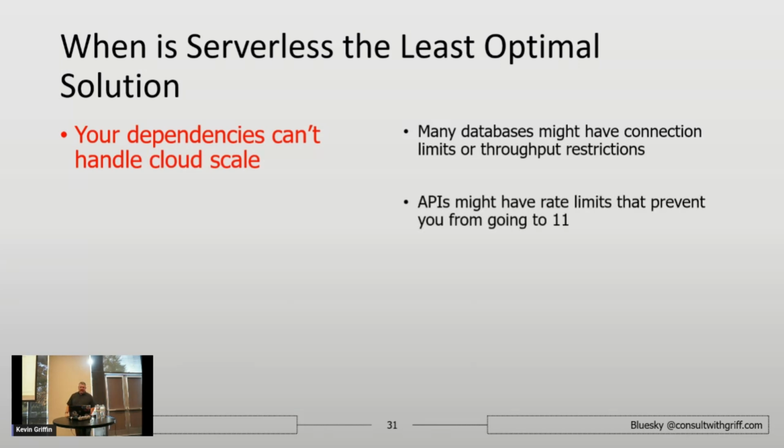A lot of APIs also have rate limiting built into them. We were learning this a couple of weeks ago with OpenAI. We were building some services on functions, and we were talking to OpenAI. We were hitting OpenAI rate limits. And it's like, all right, well, this is a problem. So we actually have to go into the configuration for our functions and say, don't scale so high. It's like only scale to a 5 and not a 25. So it really impacts.